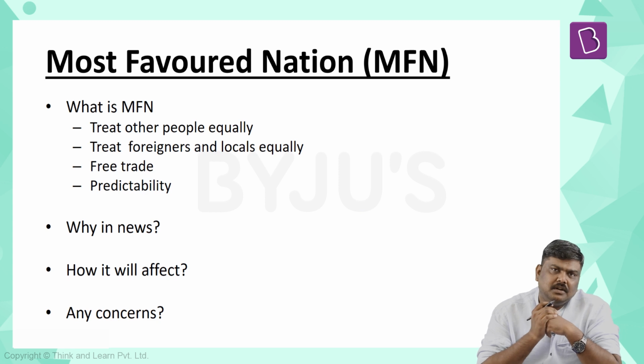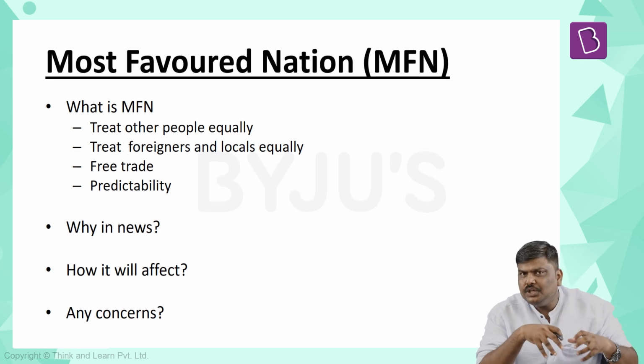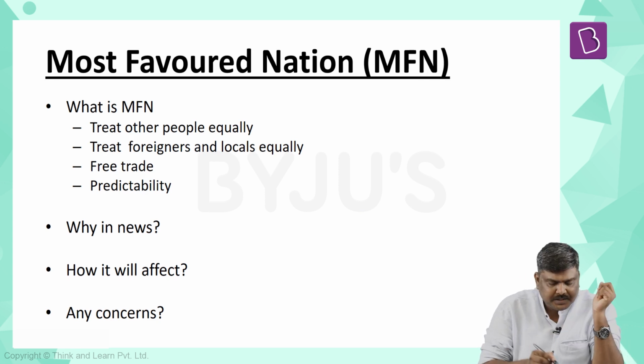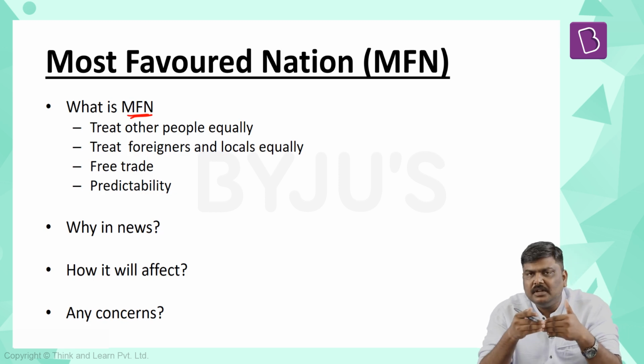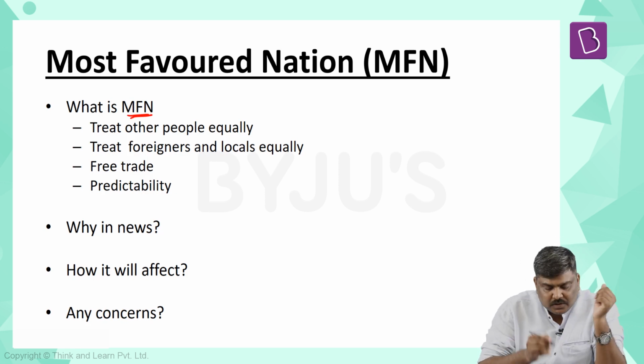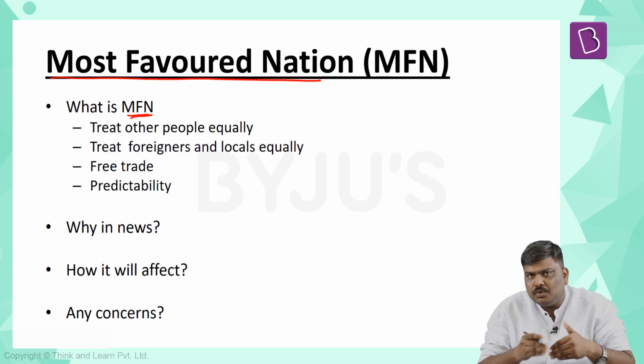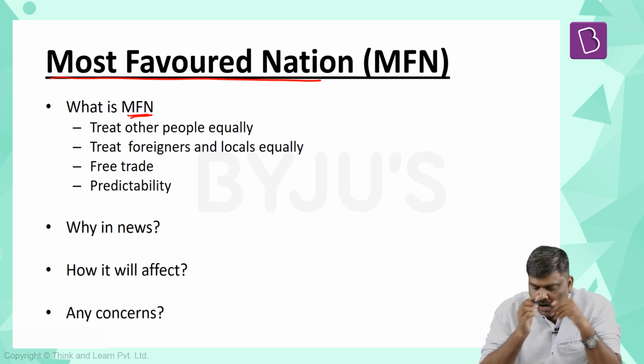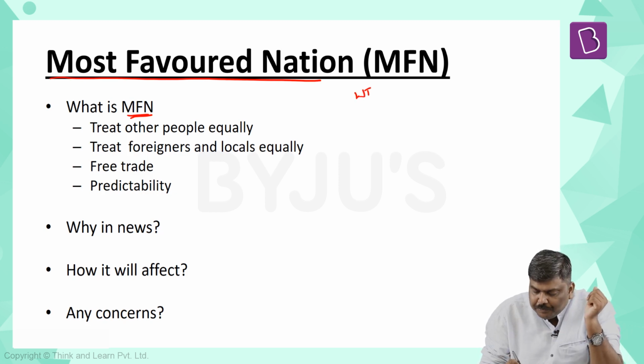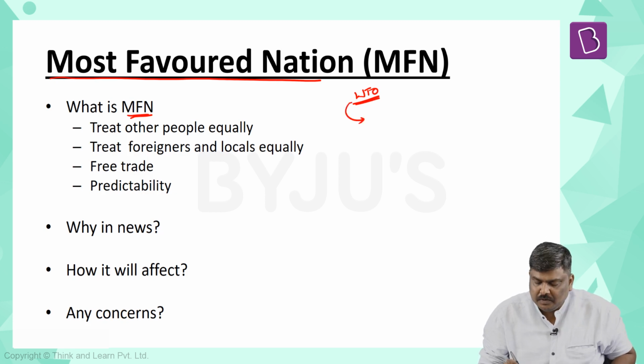Let's begin the discussion. Before going into the issue at hand, let's try and understand what the concept of MFN is in the first place. MFN, as already mentioned, stands for most favored nation. Under the WTO, it has implemented three very important agreements. One is GATT, second is GATS, and the third is TRIPS.